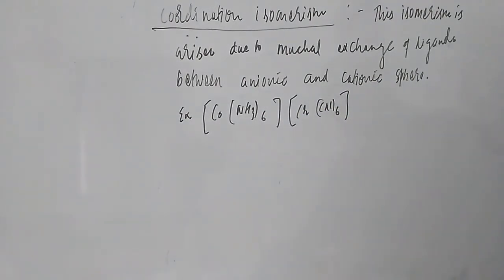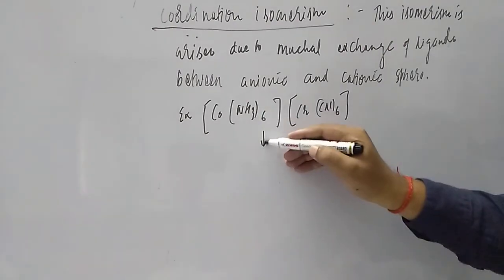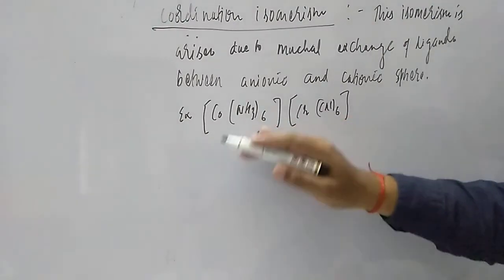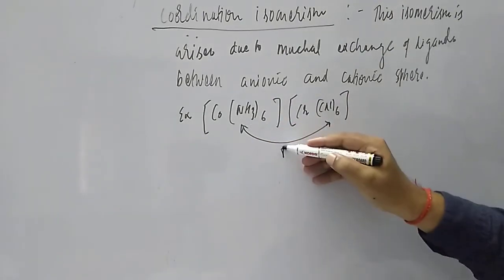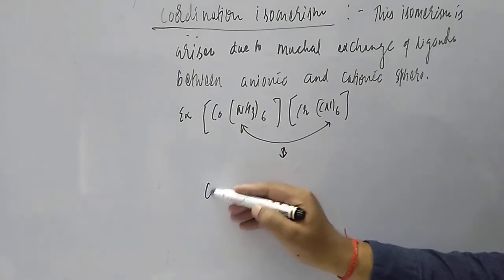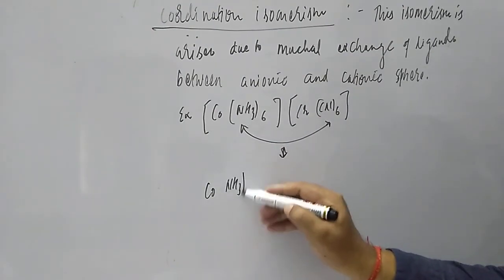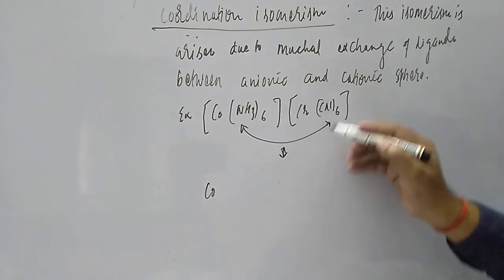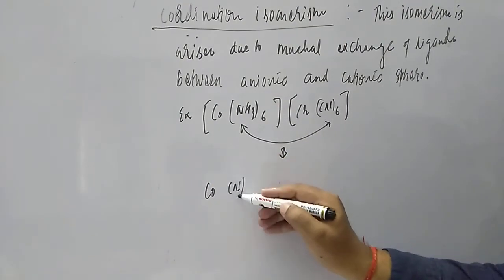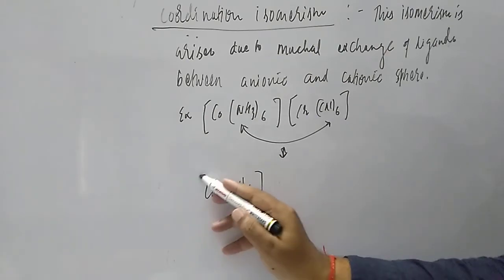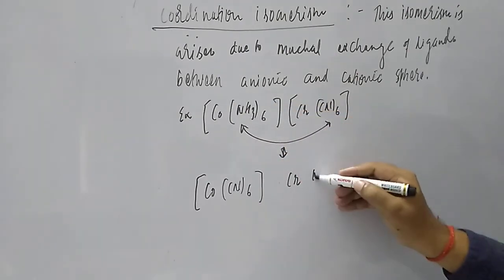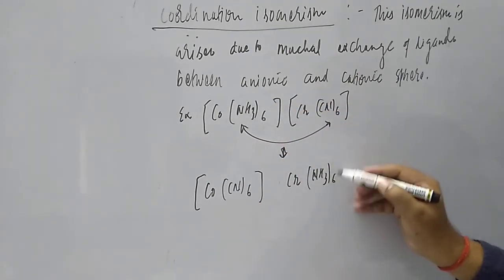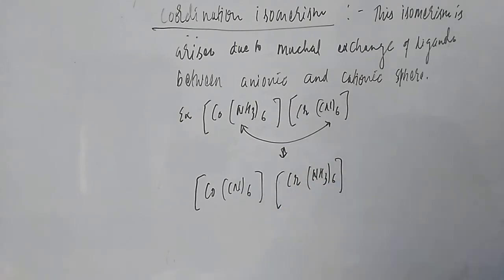Now what I am saying is that there are possibilities here. They will exchange their ligands. If they are exchanging, what will happen? Co will exchange NH3, and in place of NH3, CN will go, six times: Co CN6. With chromium, ammonia will come. So NH3 how many times, students? Six times. So that is Co CN6 three times and Cr NH3 six times.